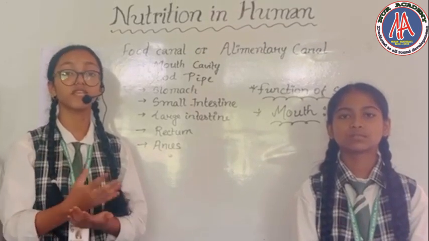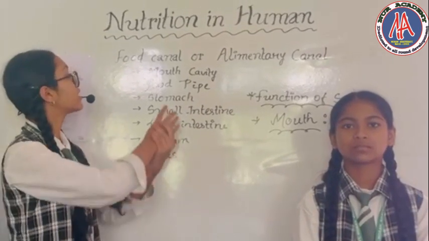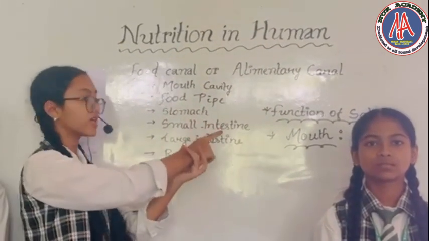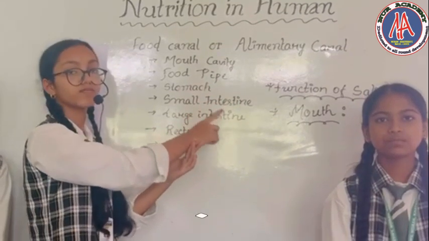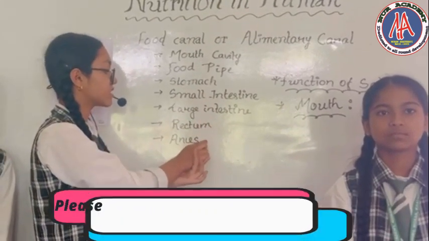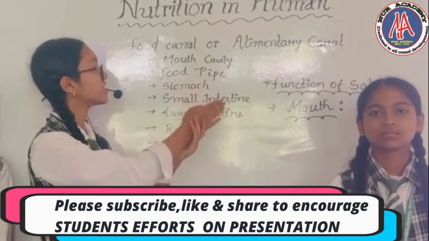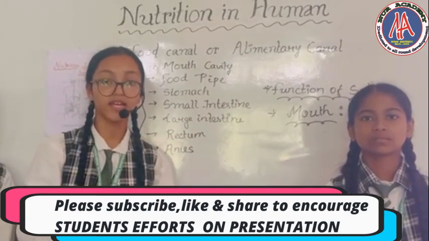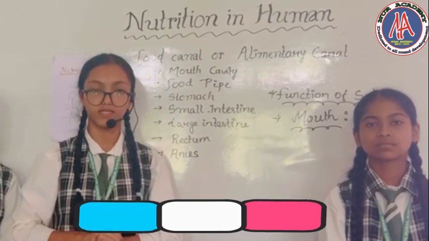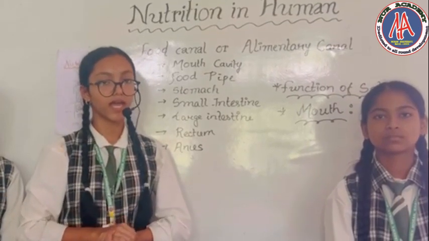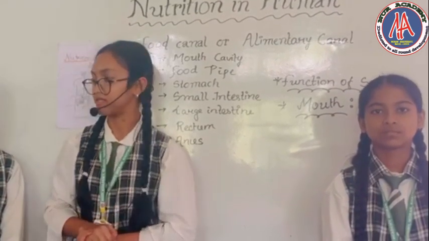It consists of 7 organs and they are mouth cavity, esophagus or food pipe, stomach, small intestine, large intestine, rectum and anus. And the alimentary canal and the associated glands together form the digestive system.